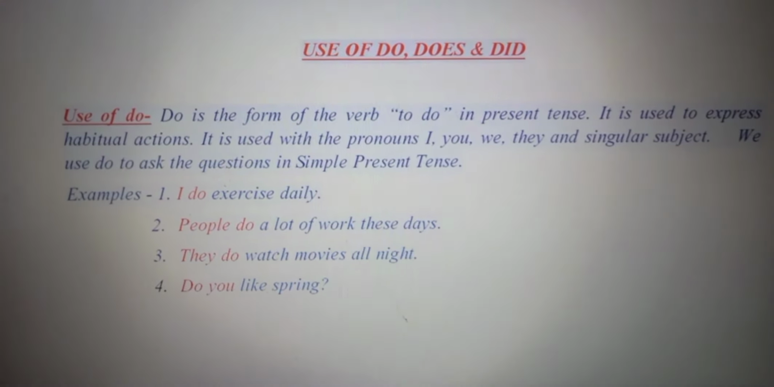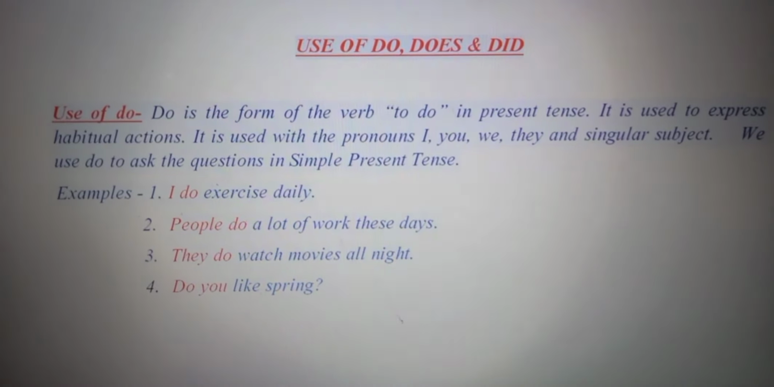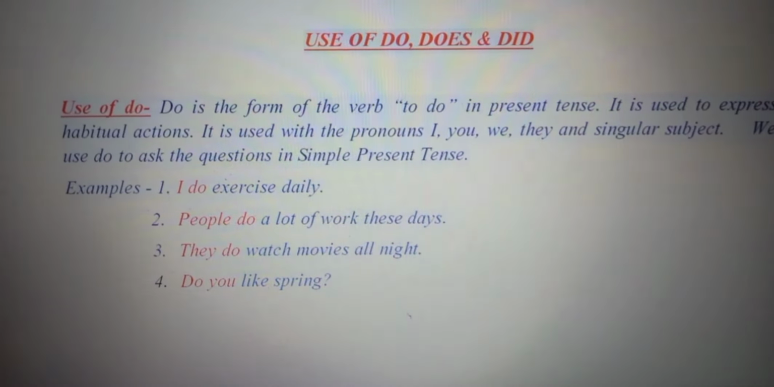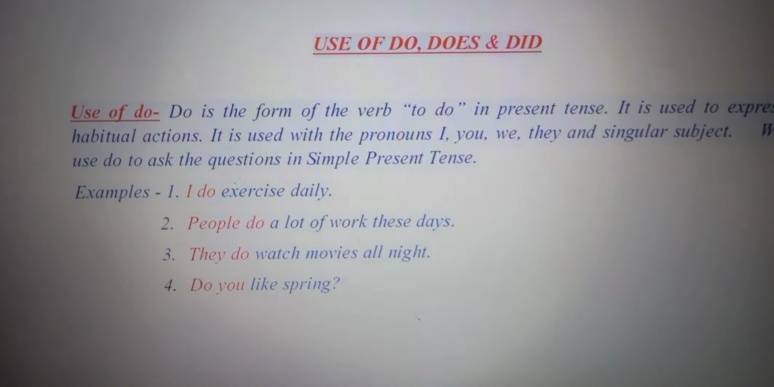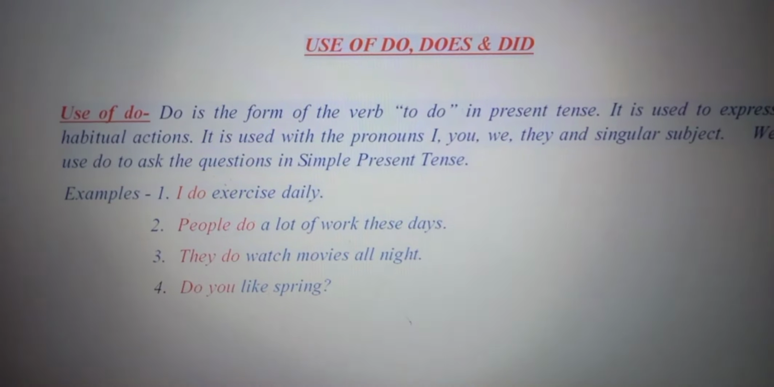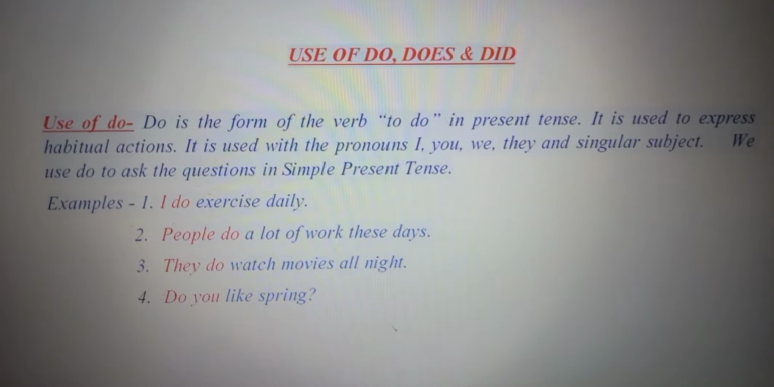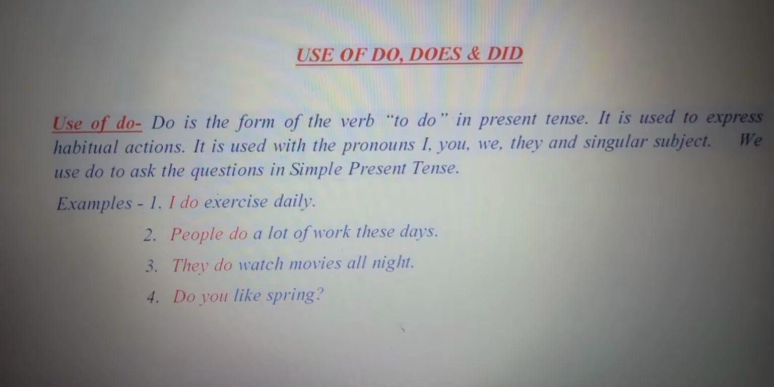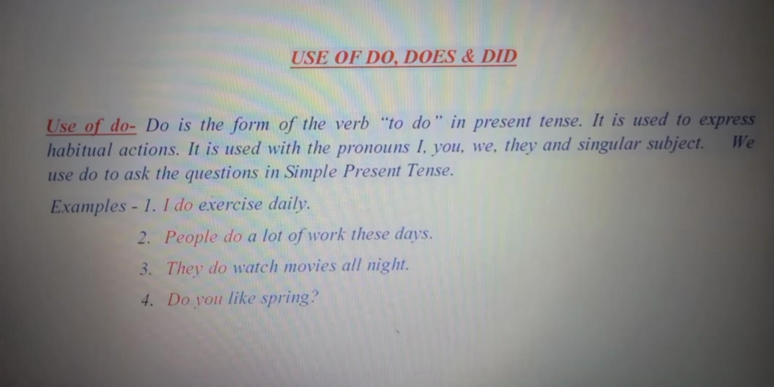Let's have a look at the examples. I do exercise daily. Now here you are talking about a habitual action. You are doing the exercise daily. So we are using the helping verb do with the pronoun I here. People do a lot of work these days. Now again, this is a habitual action, that they are doing the work daily, right? So with people we have used do.